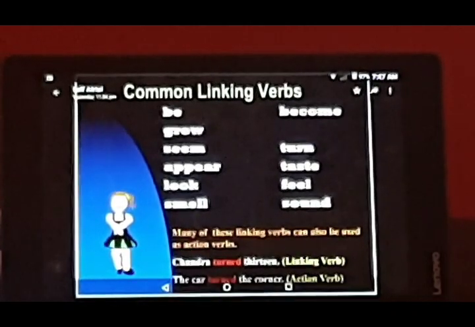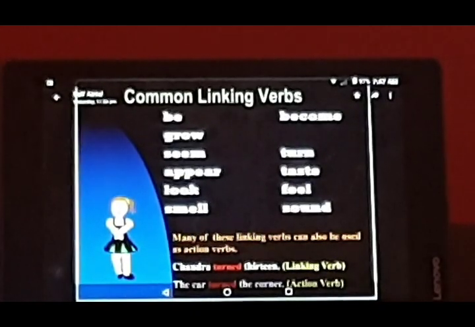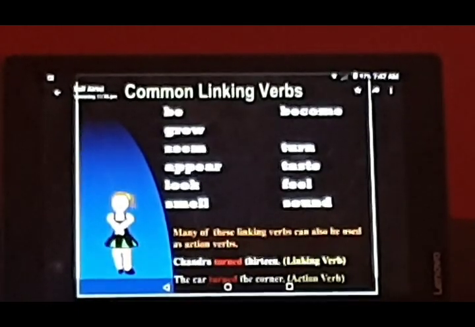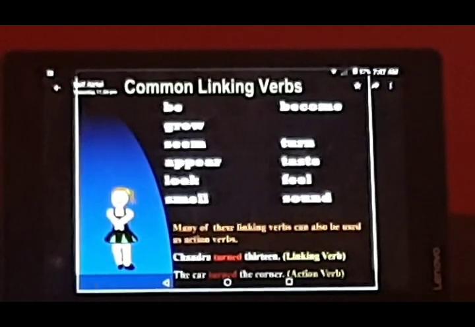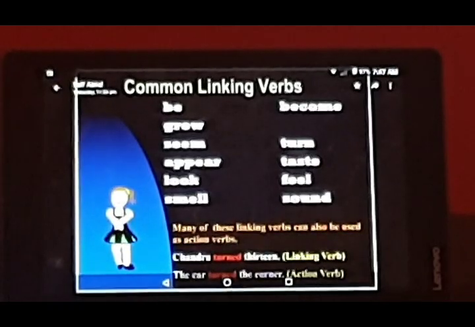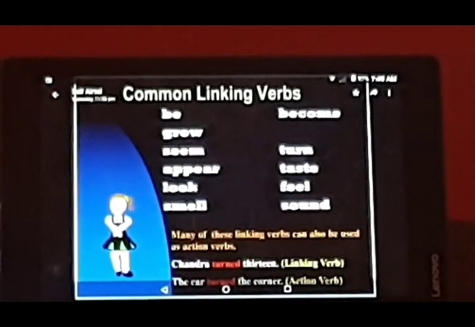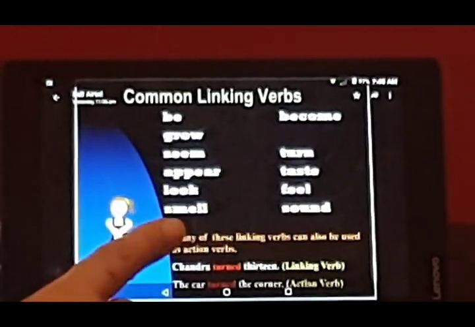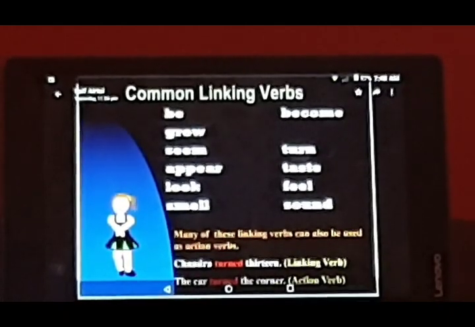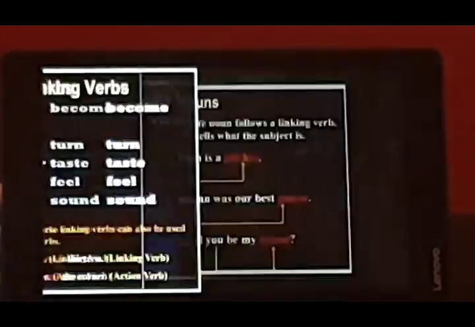Many of these linking verbs can also be used as action verbs. Like I said, some of these words can also be used as action words, but then it depends on the use, how we are using it, whether we are using it as an action verb. For that we have to understand the sentence properly and carefully, so we can identify whether this word has been used as an action word or as a being or linking word. Like Chandra turned 13, here it is a linking verb. The car turned the corner, here it is the action verb.